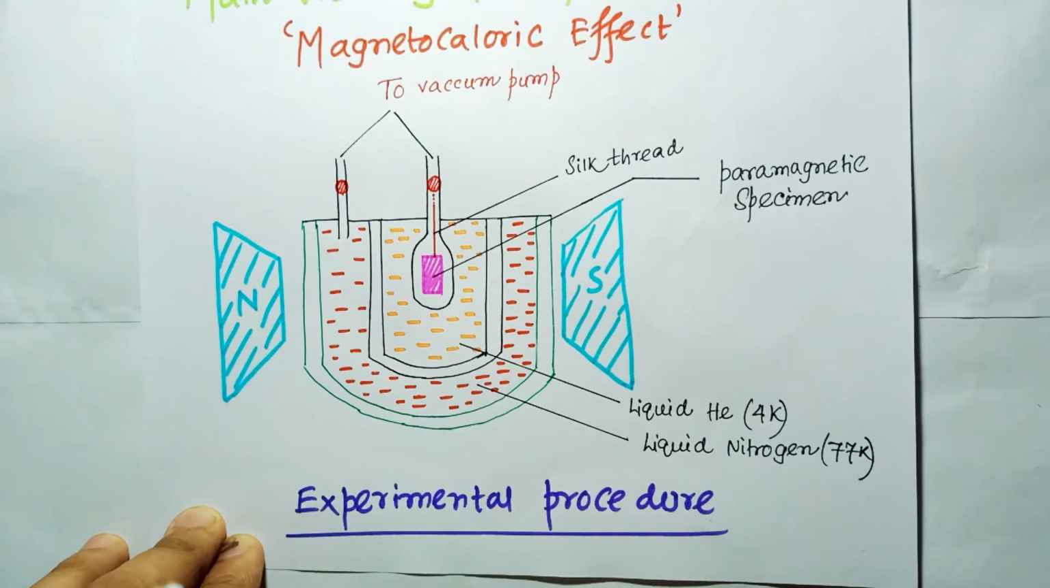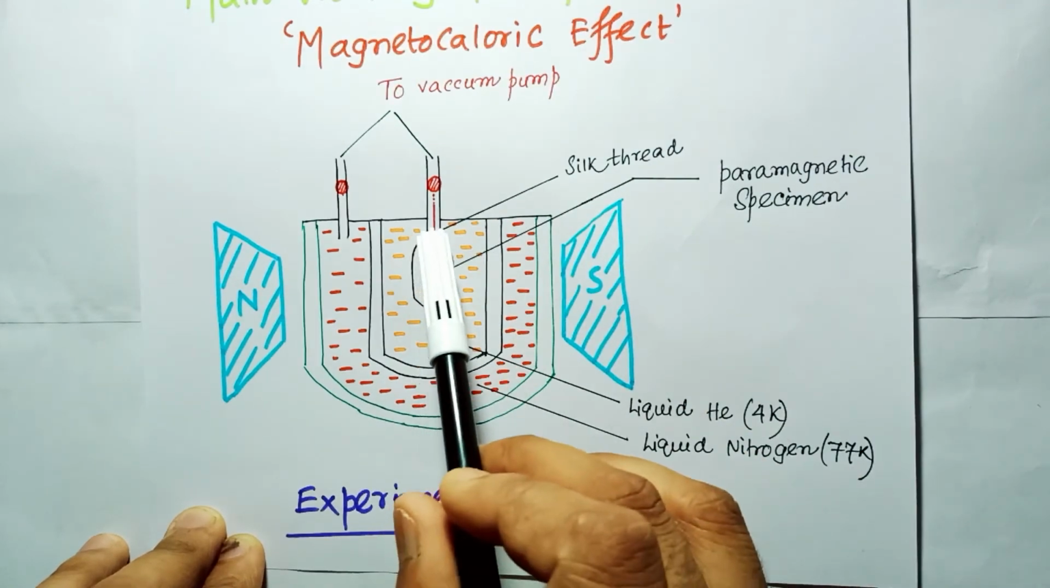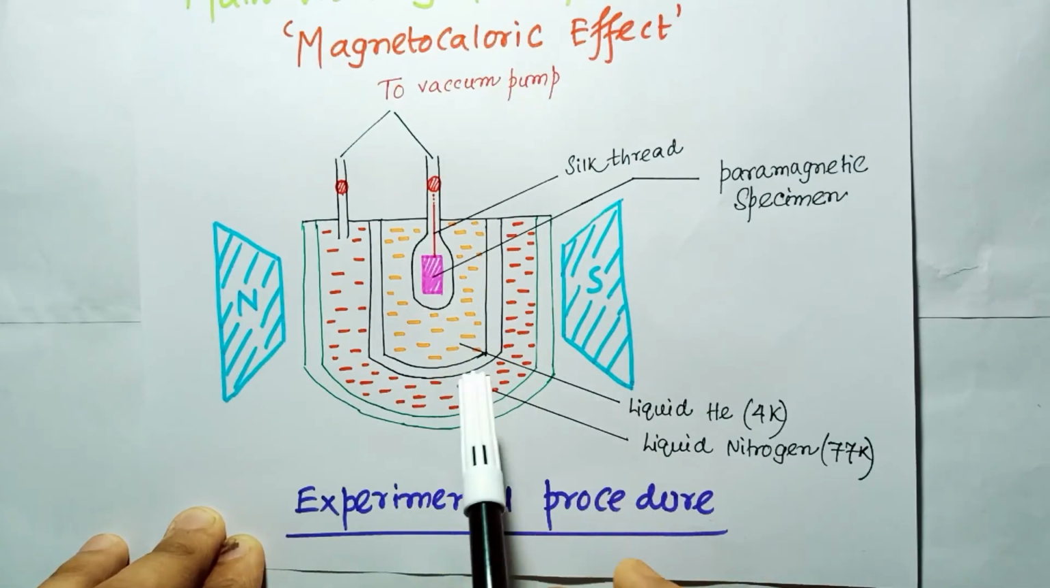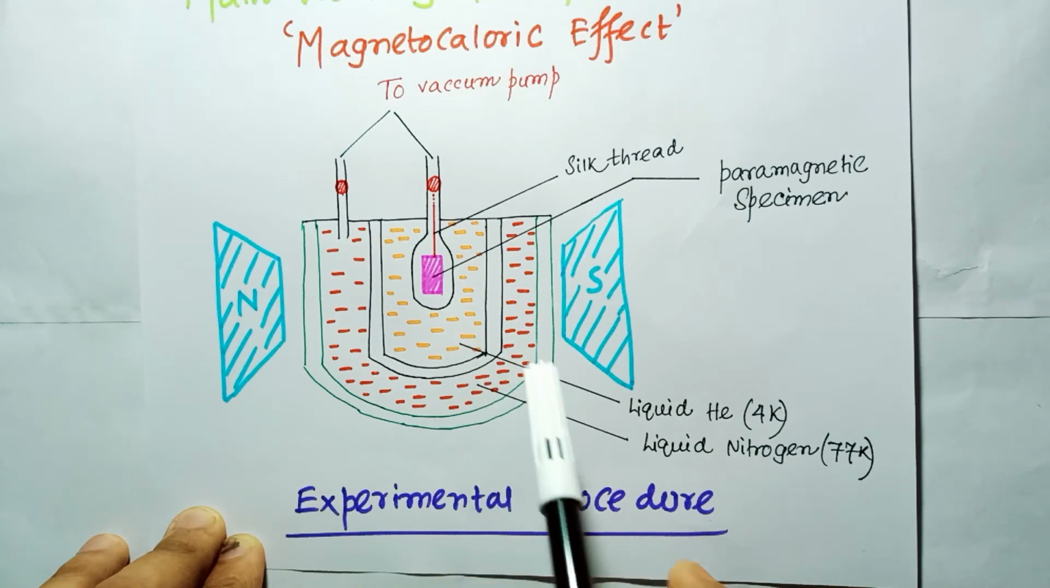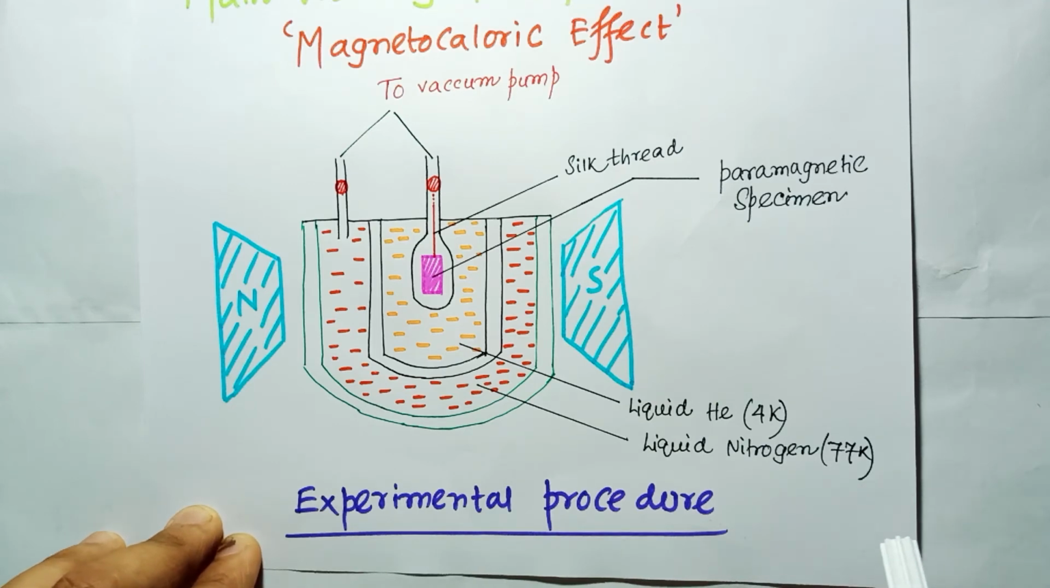You can see the paramagnetic substance here, connected with a silk thread and dipped in a closed chamber where the liquid helium is present at a temperature of 4 Kelvin. The container containing the liquid helium is surrounded by another big vessel containing liquid nitrogen, which has a boiling point of 77 Kelvin. The whole system is kept in an adiabatic flux so that heat cannot flow in or out.